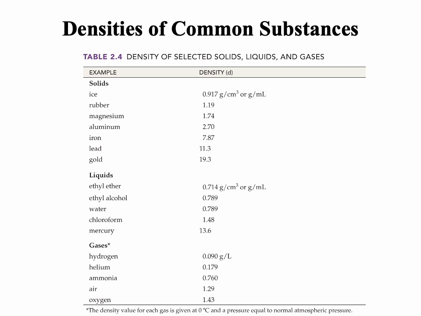These are some densities of common substances. For example, you can see rubber 1.19, iron 7.87, whereas water, is it listed here? Liquid water, right here. Density of liquid water is this, 0.789. So if you put iron on it, it is going to basically sink in it because iron is very high density in comparison to water. But if you mix helium and water together, helium has less density than water, so helium will float on water.